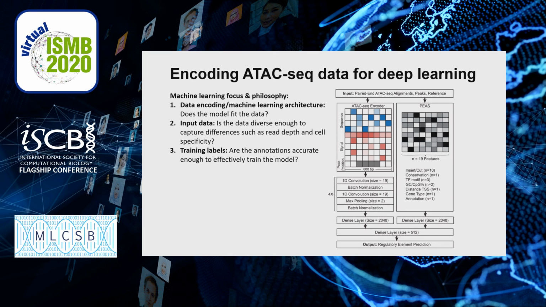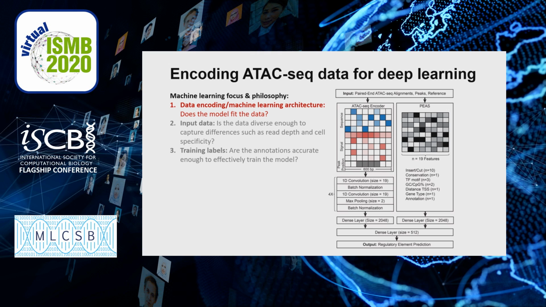When training these deep learning models for ATAC-seq data, we focus on three main questions. First, does the model fit the data? Second, is the data diverse enough to capture differences such as read depth and cell specificity? And finally, are the annotations accurate enough to effectively train the model? Here we focus on the first point, on fitting the model to the data.